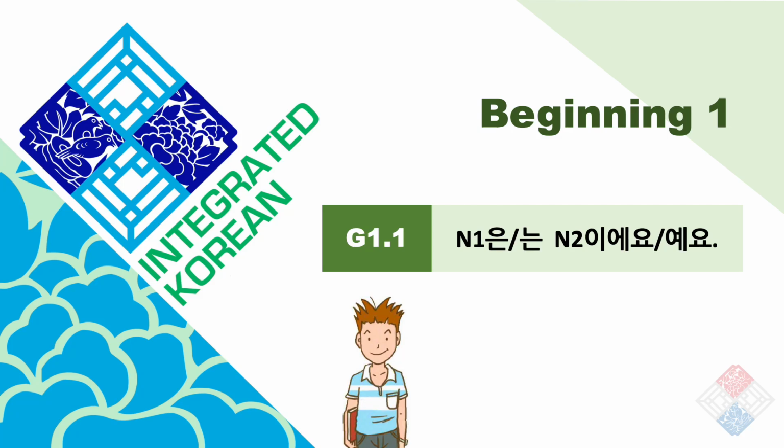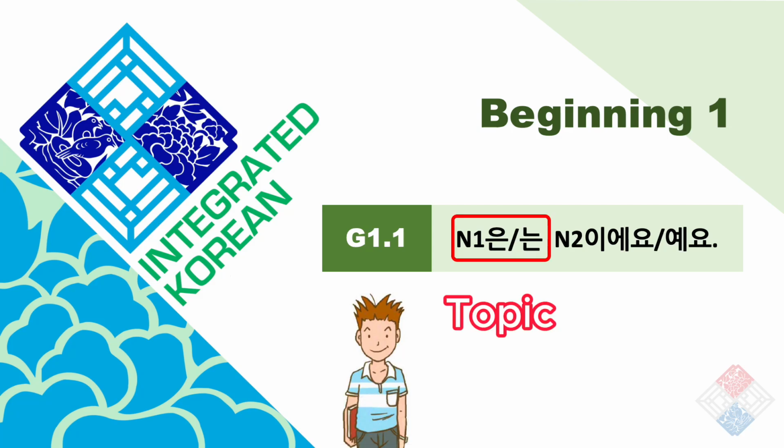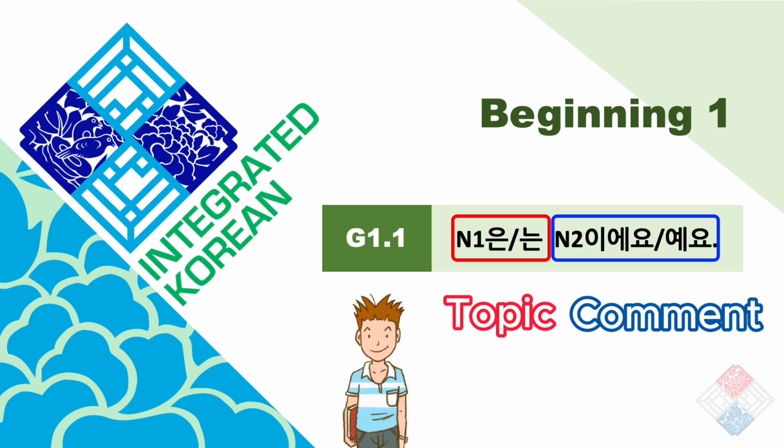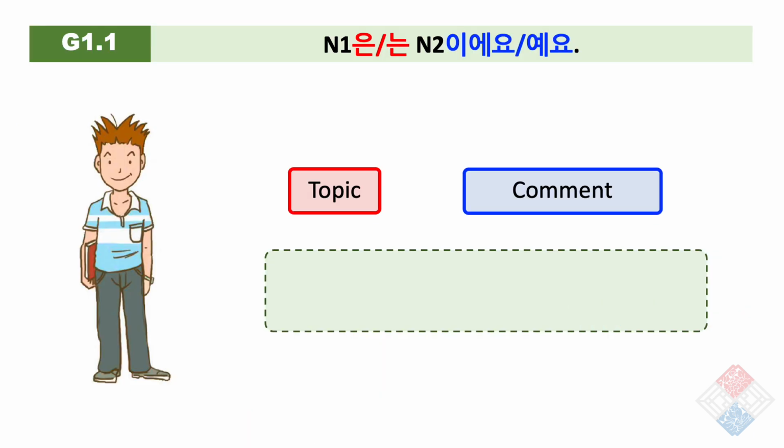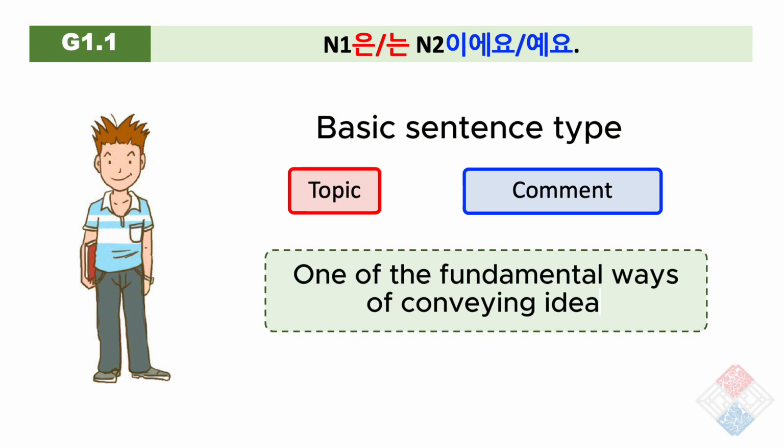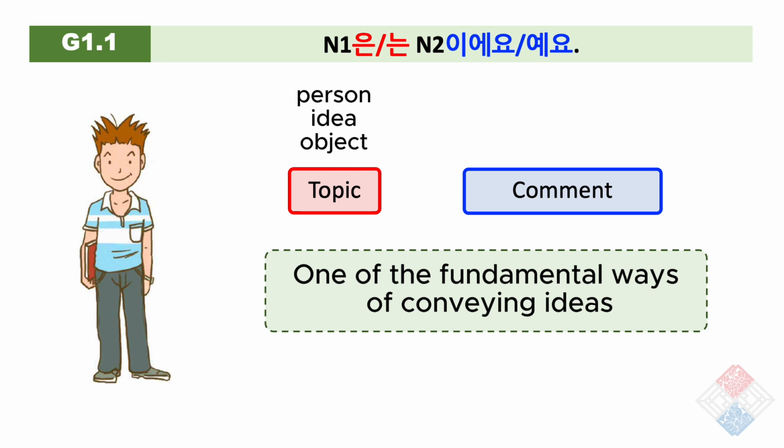Integrated Korean, Beginning 1, Grammar 1.1. N1은 N2이에요. In Korean, topic comment structure is the basic sentence type. It's one of the fundamental ways of conveying ideas, where the speaker picks a person, an idea, or an object as the topic and contributes the subsequent comments to describe it.